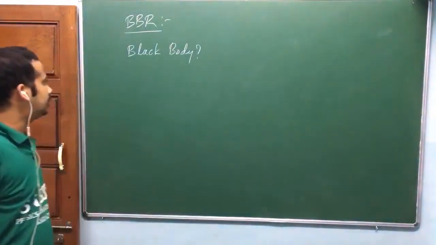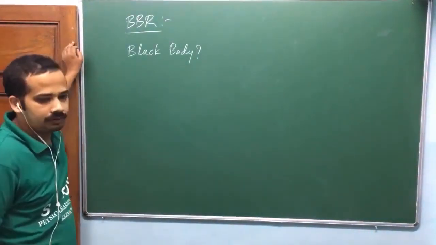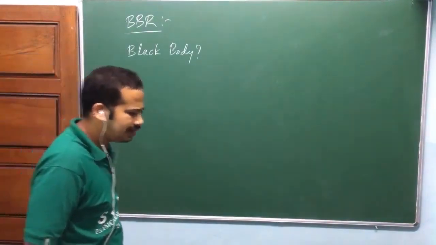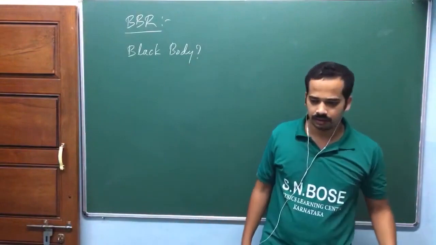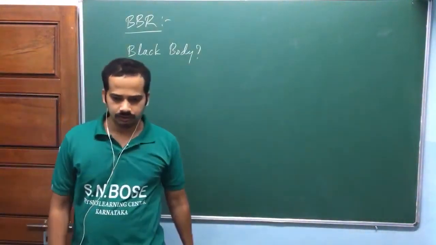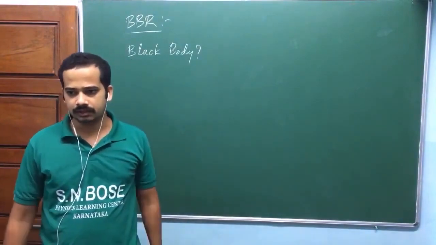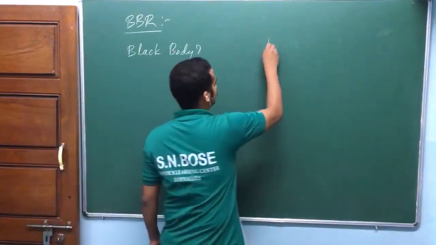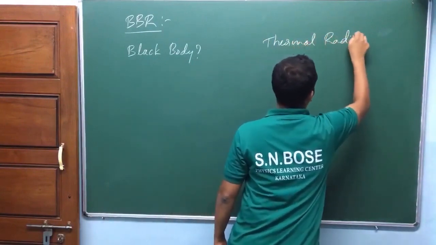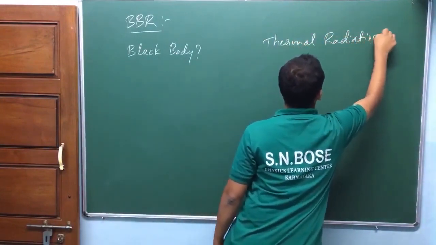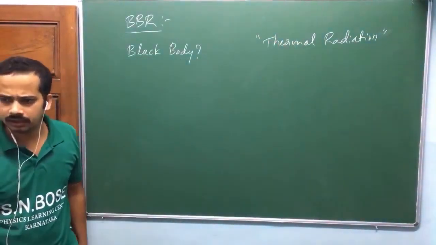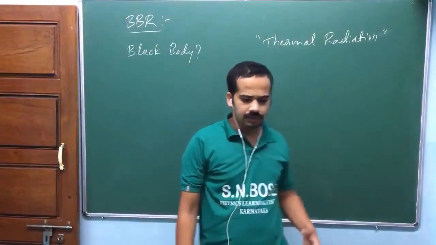I think all radiation is absorbed, isn't it? Whatever radiation is incident on it is completely absorbed. We call that a black body. Why have they taken black body radiation? Any object, when heated, will radiate. We call that thermal radiation. Suppose you take a metallic object and heat it, it will become red.